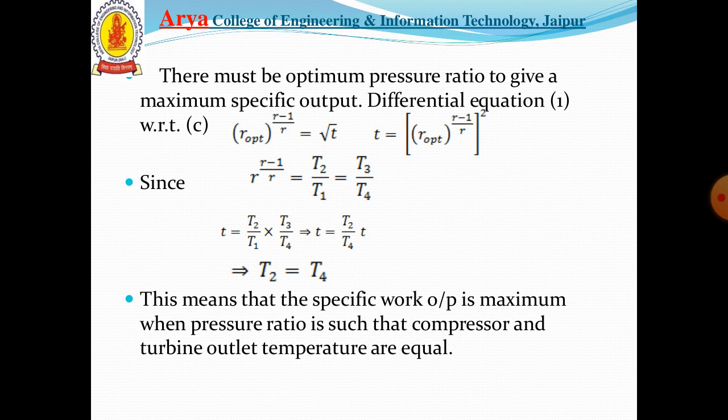This means that the specific work output is maximum when the pressure ratio is such that the compressor and turbine outlet temperatures are equal.